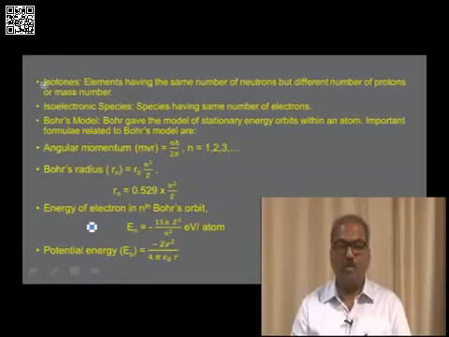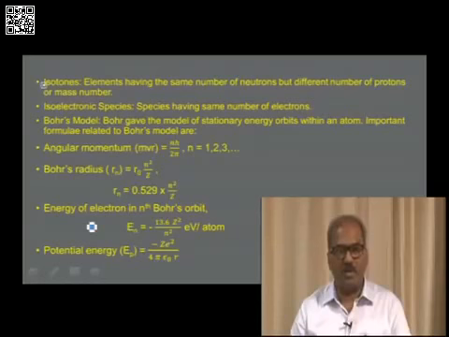The angular momentum of the electron is quantized. That is, the angular momentum of an electron is given by nh by 2 pi, and an electron can jump from a lower energy state to a higher energy state only when it absorbs energy, or it can jump from a higher energy state to a lower energy state only when it radiates energy.